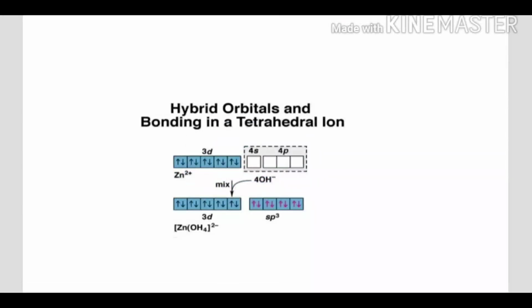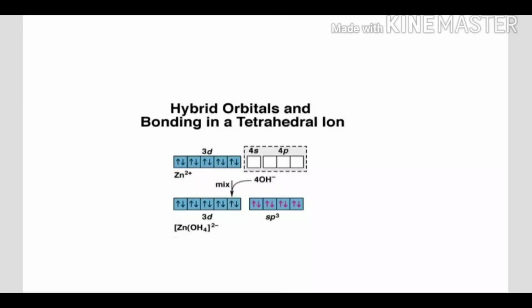Now the formation of a tetrahedral complex by the valence bond theory. You see, this is a zinc complex, the tetrahydroxozincate(II) ion. Here the zinc 2+ has a d10 configuration, and all 10 electrons are occupied in the d orbitals. So it is completely filled, and the only availability is 4s and 4p.